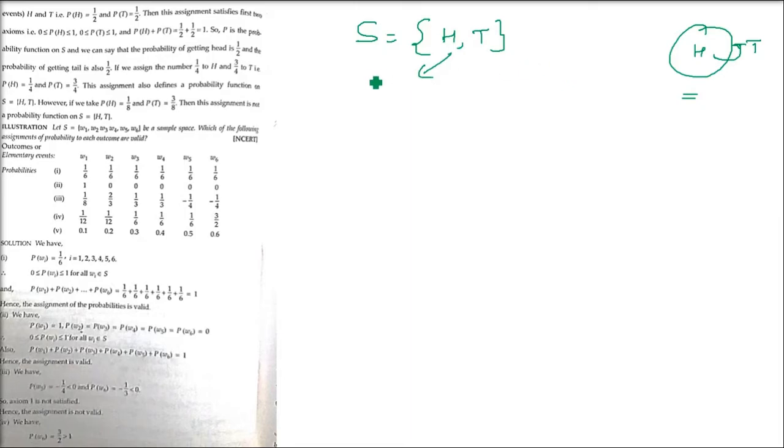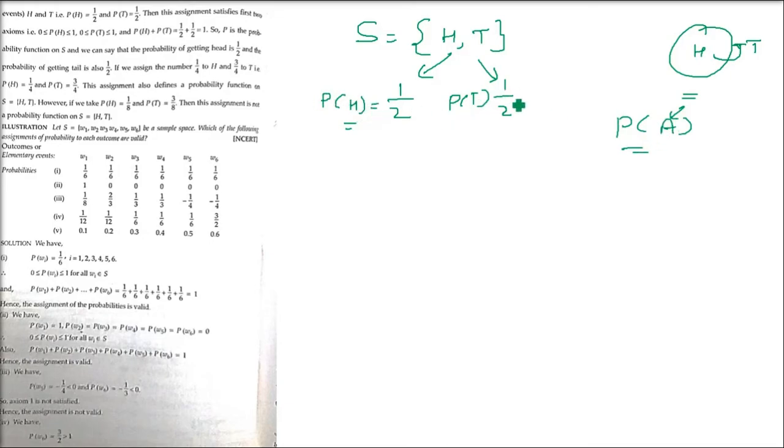Only these are the possibilities. If we assign the number half, which is actually the probability, to each of the outcomes, the elementary events H and T, then the probability of getting a head is half and the probability of getting a tail is half.